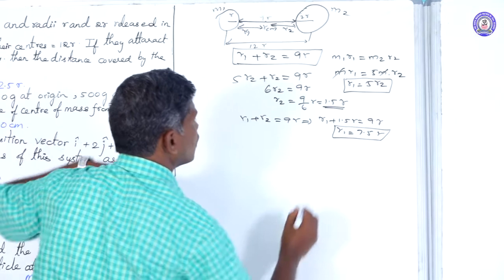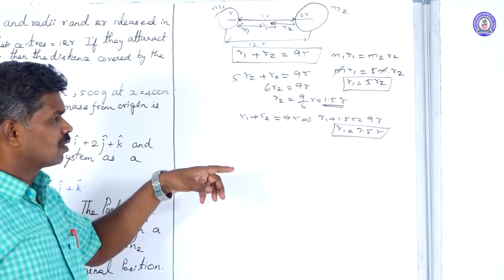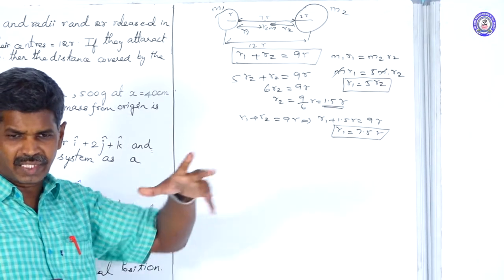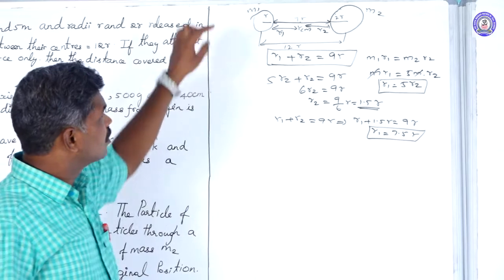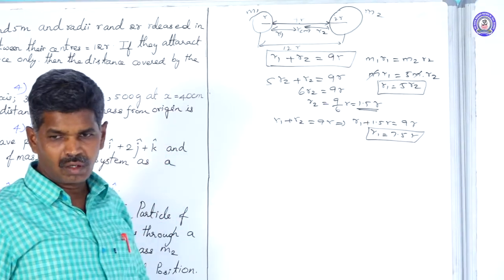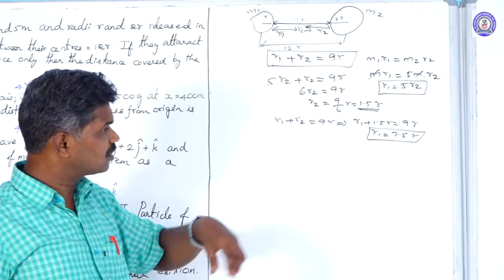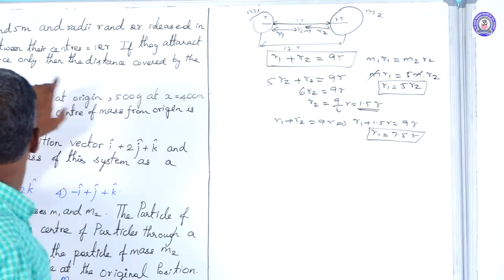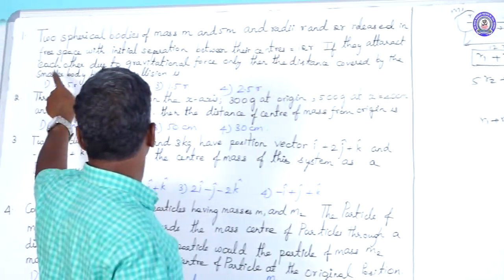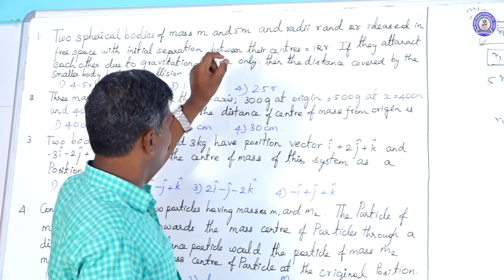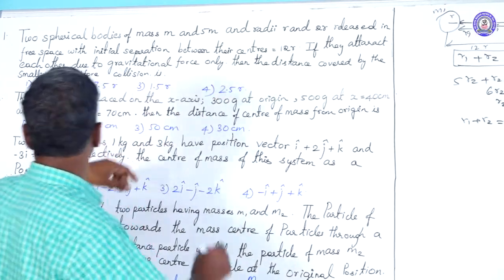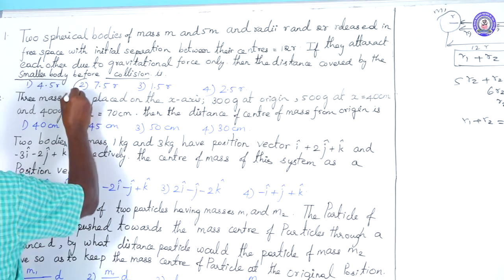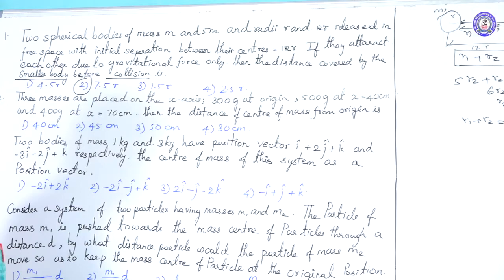The distance moved by the smaller particle is 7.5r, which is 7.5 times the radius. The smaller particle moves this distance, and the larger particle moves 1.5r. What they are asking is: if they are attracted to each other due to the gravitational force only, the distance covered by the small body before collision is 7.5r.